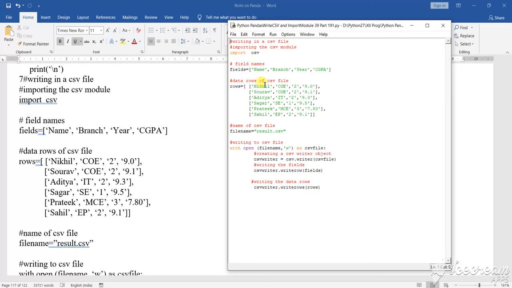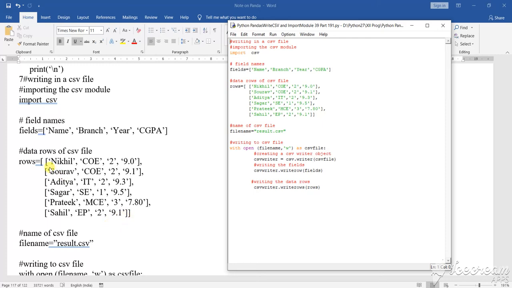Now the data in rows, what I have given those names. You will use the third bracket, and in the third bracket first the name, then the branch, then the year, then the CGPA. Similarly, this is the first data, then comma, again in the third bracket the second data, again comma, the third data, the fourth data, the fifth data, the sixth data. If you want to enter more, then again give a comma, and you can insert more data from here.